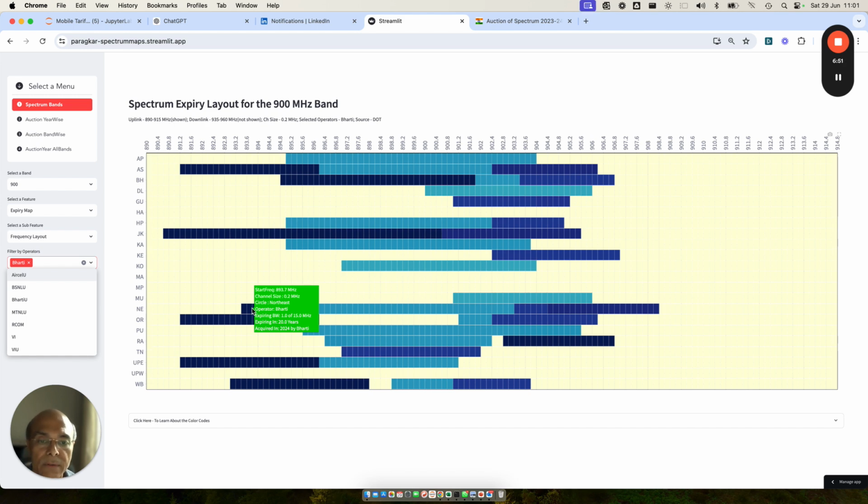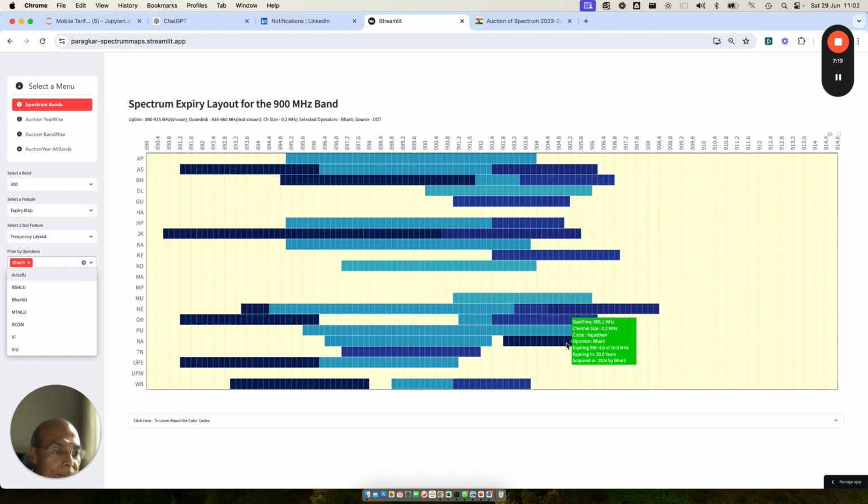and it has a total of 15 megahertz. Odisha, there is a problem, because Odisha's 5 megahertz is not aligned with the existing allocation of Bharti, which is 3.8 megahertz in 2021 and then 1.2 megahertz in 2015. So this has to be aligned to create a larger block of 10 megahertz. So there is work that needs to happen in Orissa as far as Bharti is concerned.